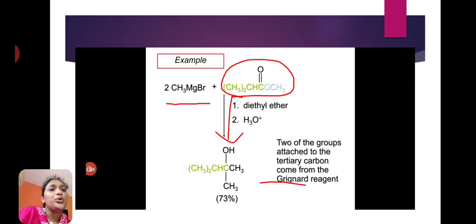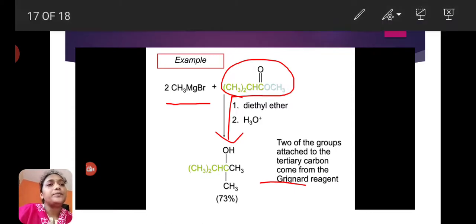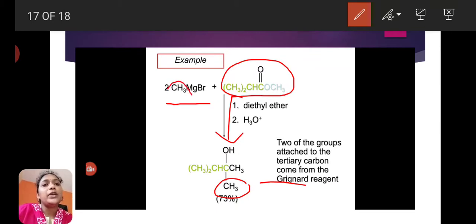Okay, here two of the groups attached to the tertiary carbon come from the Grignard reagent. Okay, here downside a CH3 group is there. This methyl group comes from the Grignard reagent. So here tertiary alcohol is formed.